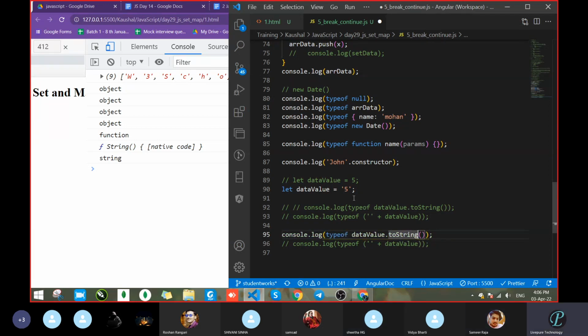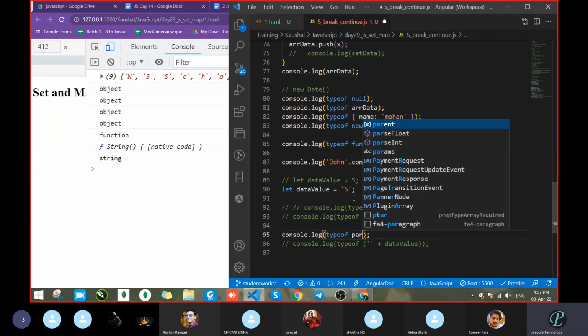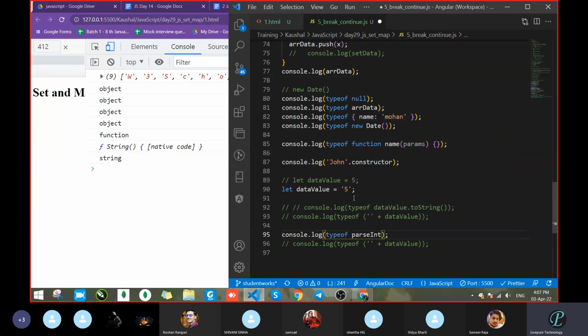One more method is there. What is the method? An inbuilt method, parseInt. So we have to pass the value inside that. parseInt, and within parentheses we will pass this. Anyone having an issue about why we sometimes pass parentheses and sometimes not? If yes, keep the value inside, don't keep it outside.